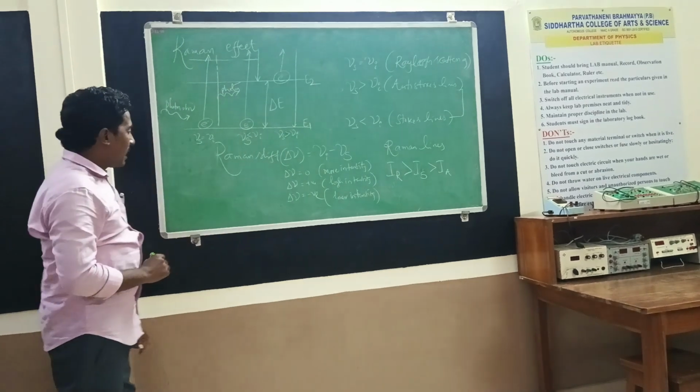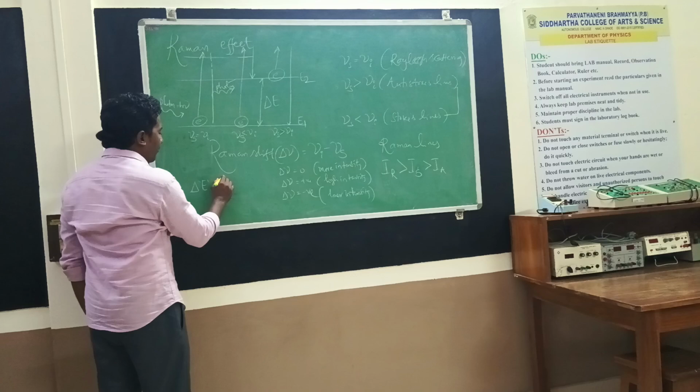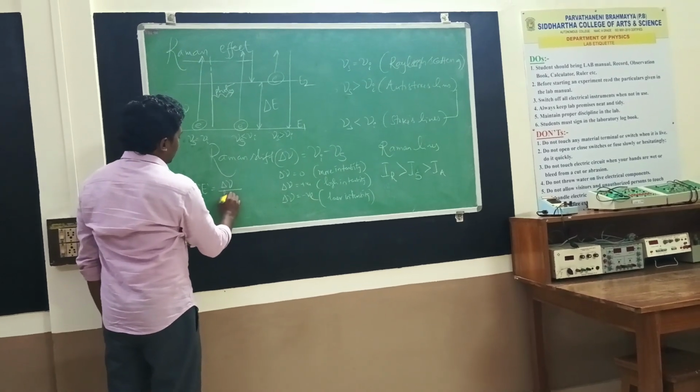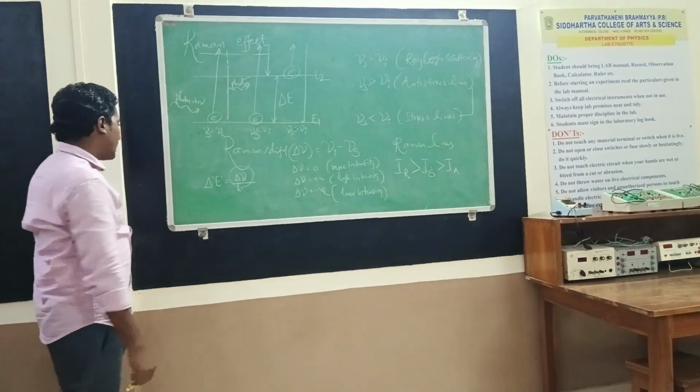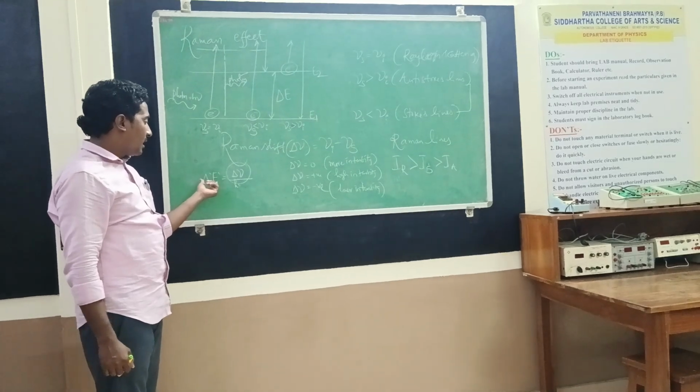The difference between these two states is equal to Δν. So according to quantum theory, ΔE is defined as hcΔν. Therefore the Raman shift directly represents the energy change between the energy levels.